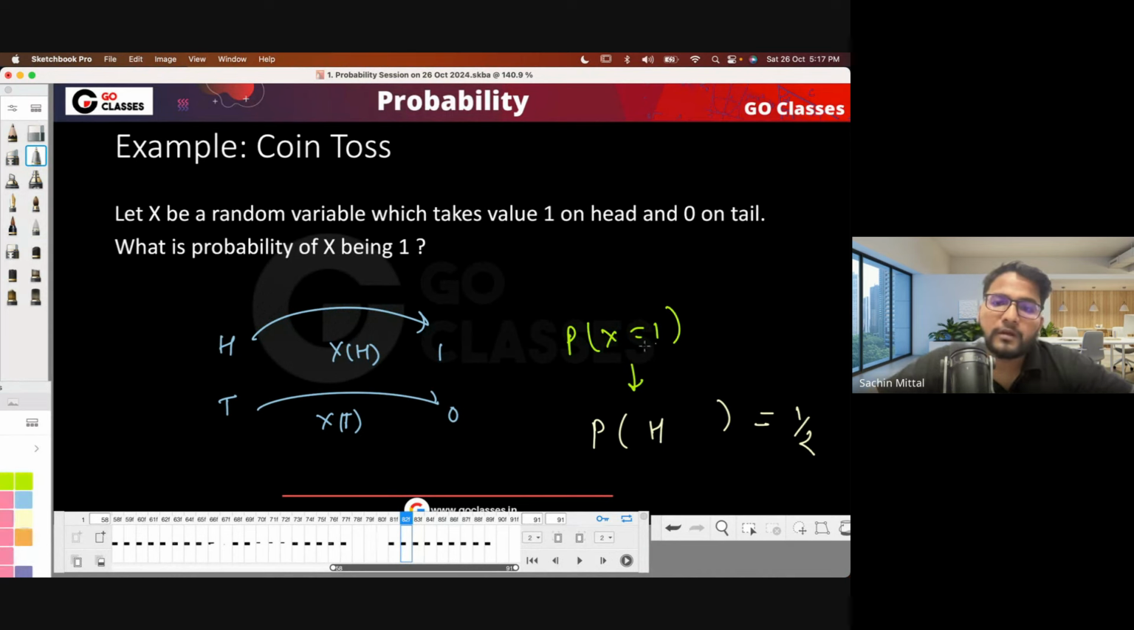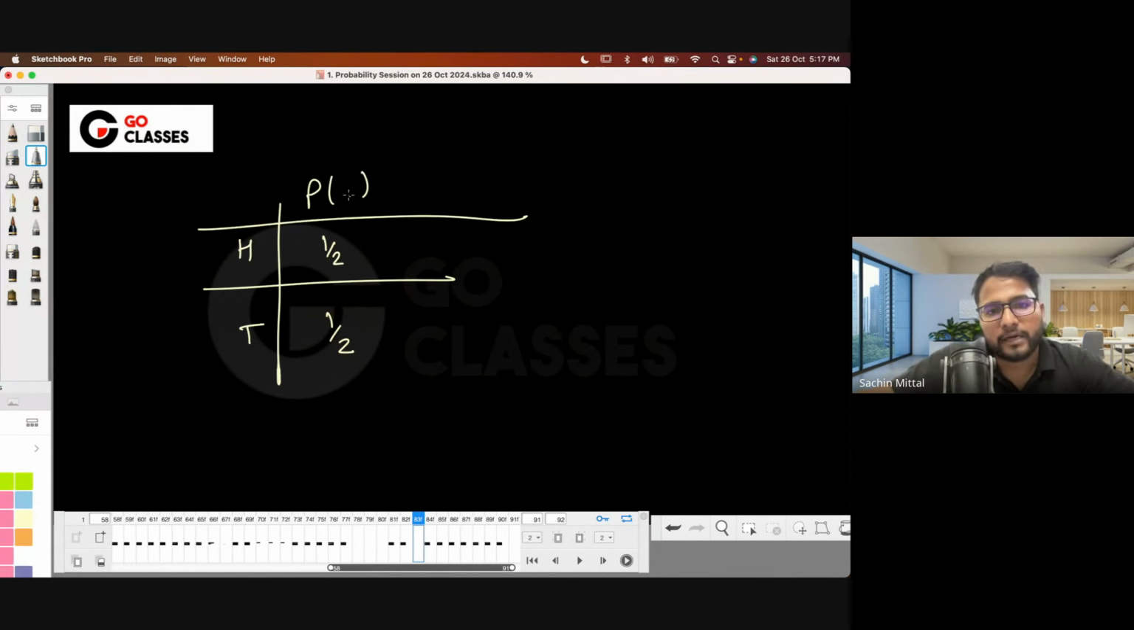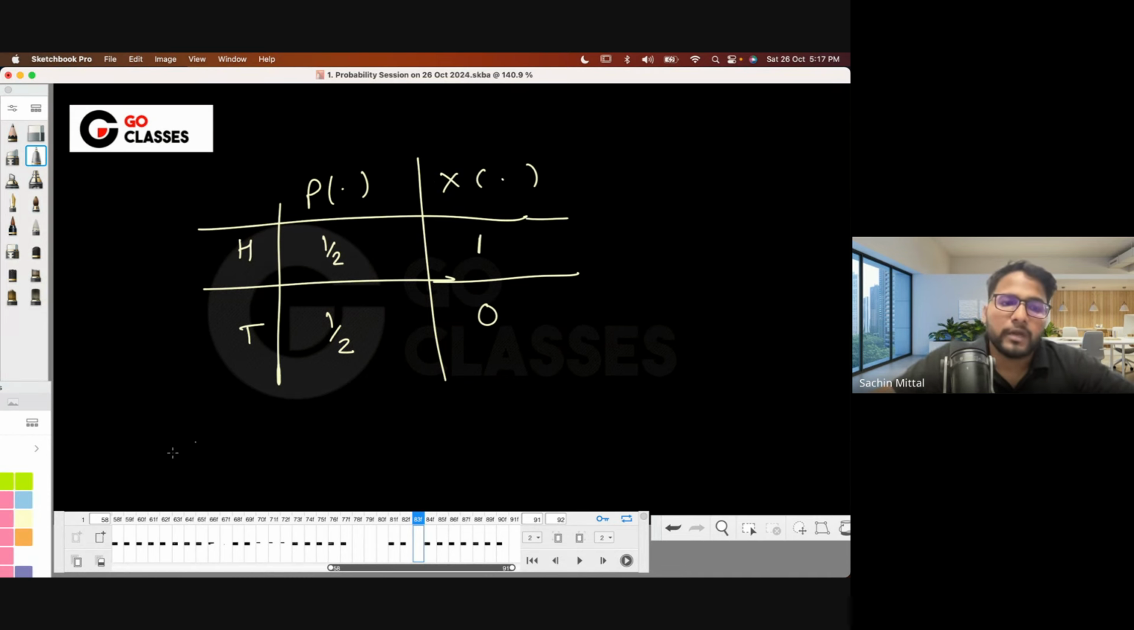Basically, what I'm saying here is that head and tail have some probability, 1 by 2, 1 by 2. These are the probabilities of head and tail. Now, these are where x maps to. Suppose x maps this to 1 and this to 0. If someone asks what is the probability of x is 1, then you can say it is the same as head occurring, which means it is 1 by 2.